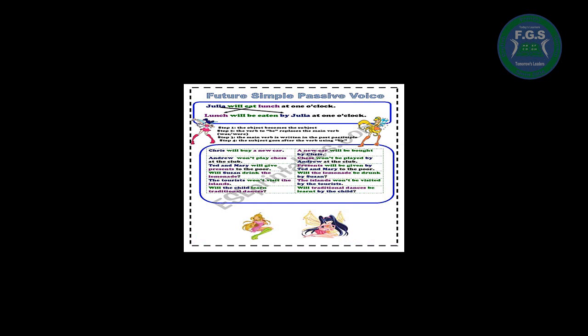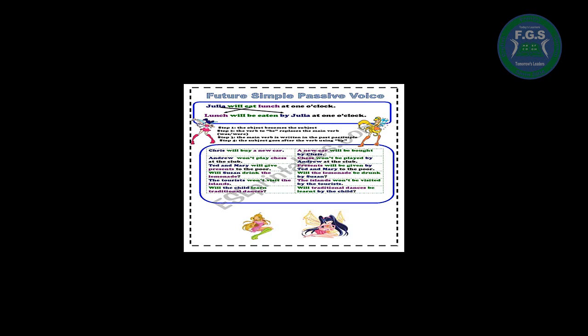That's okay? Okay. For the future simple passive voice, Julia will eat lunch at 1 o'clock. So in the passive voice, lunch will be eaten by Julia at 1 o'clock. Okay, here are some examples. So let's revise them. Number 1, Chris will buy a new car. So in the passive voice, a new car will be bought by Chris.